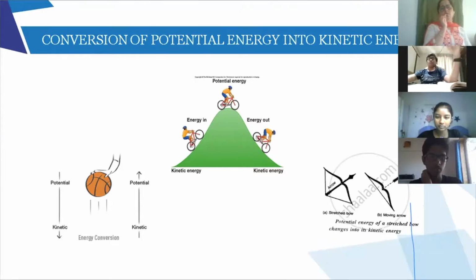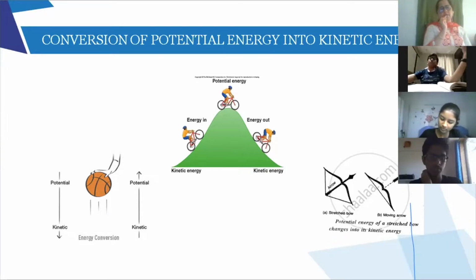When he goes to the top, he has high potential energy. Then he starts coming down. When he starts coming down, the potential energy starts getting converted to kinetic energy. So kinetic to potential, potential to kinetic.